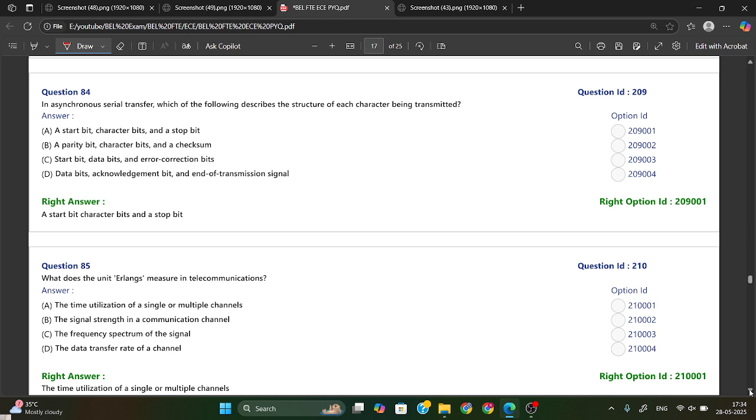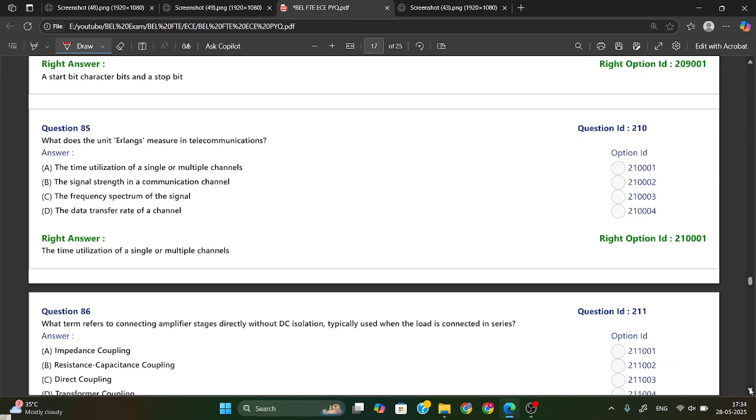Next one: in asynchronous serial transfer, which of the following describes the structure of each character being transmitted? So a start bit is there, then the character bits, and a stop bit is there. That is used to describe the structure of each character being transmitted. So option A is the right answer.